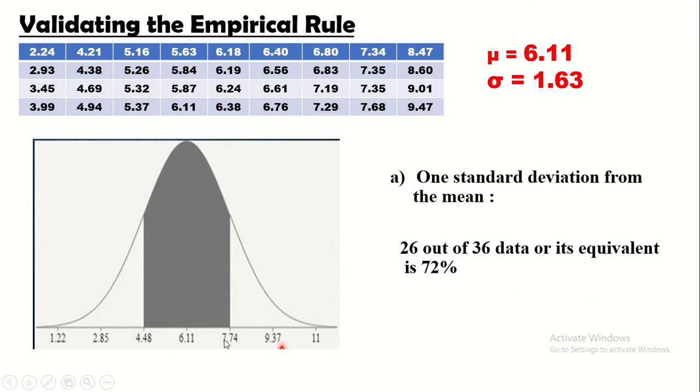So, ang hangganan natin ay 7.74. So, hanggang dito lang siya kasi ang sumunod ay 8.47. Hindi na pwede. So, 26 data out of 36 ay nasa ating normal area or nasa average area or nasa 1 standard deviation or nasa 68%.